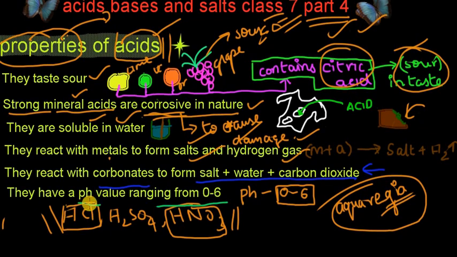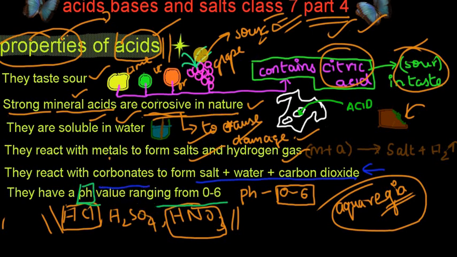Acids have a pH value ranging from 0 to 6. If you want to know more about pH in detail, the standard foundation of pH, I have uploaded a separate video only about pH. If you want more information about pH, you can refer to that video.